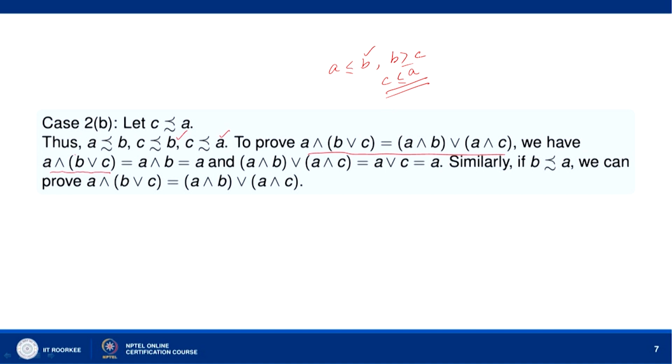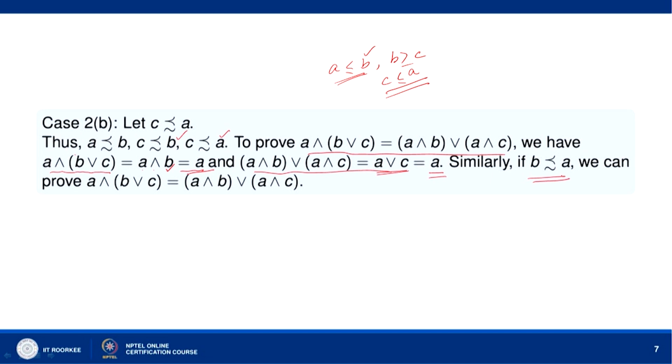When you join B and C, B succeeds C, so B join C will give you B. So, A meet B equals A because A precedes B. So, the left hand side is A and the right hand side is A meet B join A meet C. A meet B equals A because A precedes B, and A meet C equals C because C precedes A. So, we have A join C, and A join C is equal to A because C precedes A. So, we have A here. So, again they are equal.